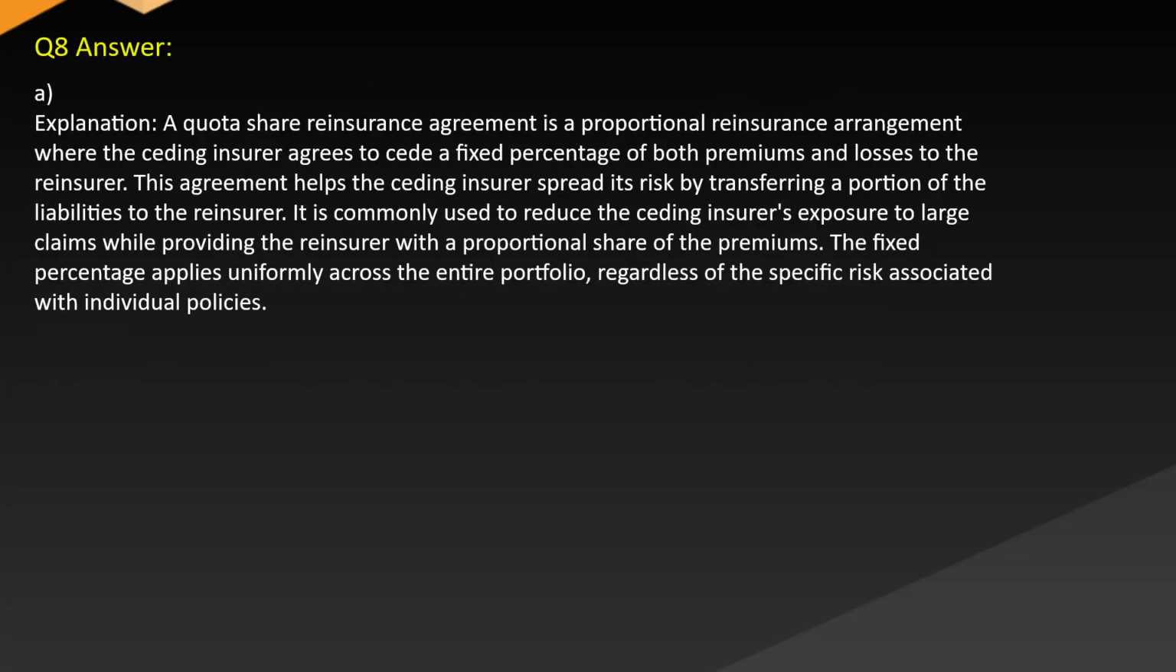Answer A. Explanation. A quota share reinsurance agreement is a proportional reinsurance arrangement where the ceding insurer agrees to cede a fixed percentage of both premiums and losses to the reinsurer. This agreement helps the ceding insurer spread its risk by transferring a portion of the liabilities to the reinsurer. It is commonly used to reduce the ceding insurer's exposure to large claims while providing the reinsurer with a proportional share of the premiums. The fixed percentage applies uniformly across the entire portfolio, regardless of the specific risk associated with the individual policies.